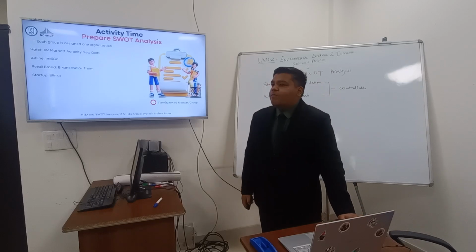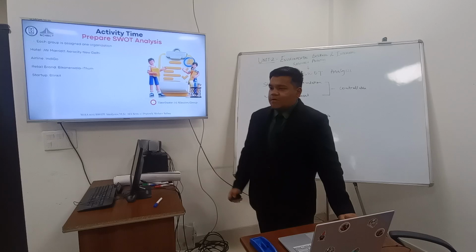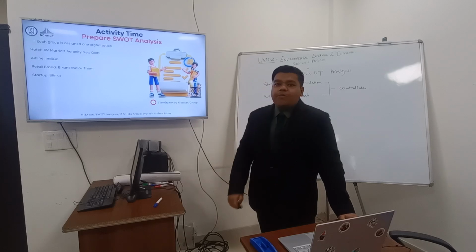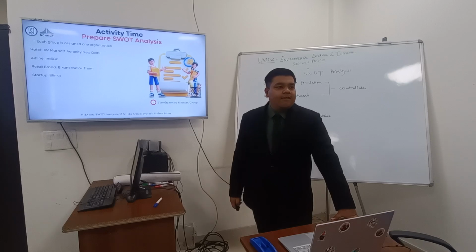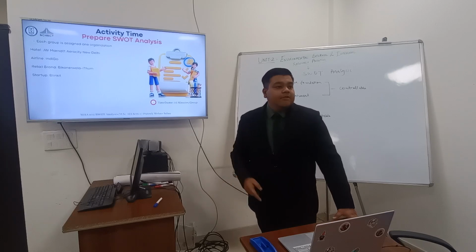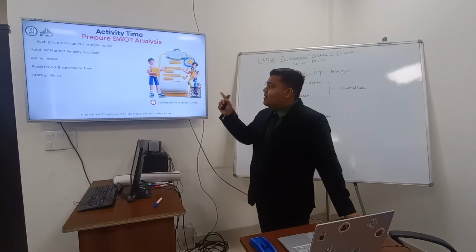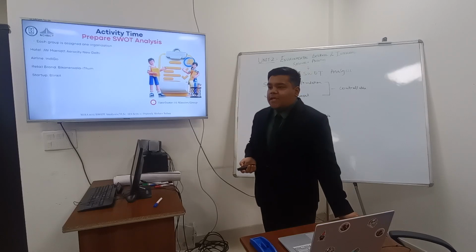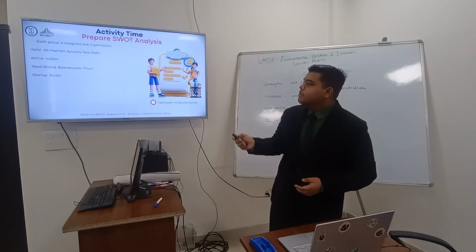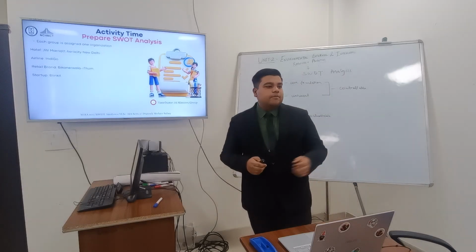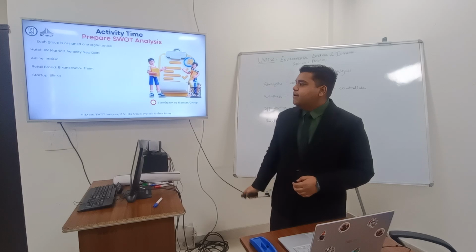Group 1 will get JW Marriott Hotel AeroCity. Group 2, Indigo Airlines. Group 3, Bikanerwala items. I have also mentioned the location, like AeroCity, because location also plays a very important role in creating strategies. And the last group has a startup, that is Blinkit.